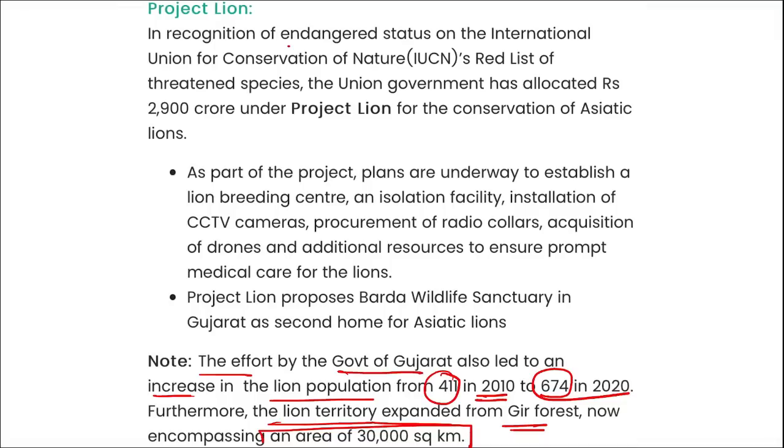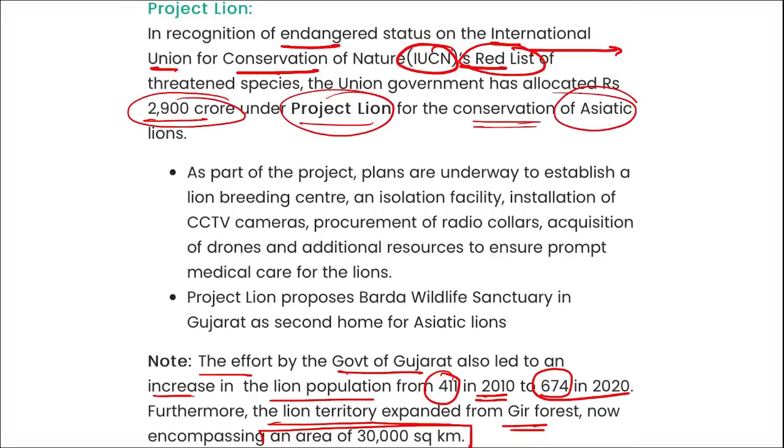Right? And in recognition of the endangered status on the IUCN's red list, that is the International Union for Conservation of Nature, they release this red list, and this is the list of endangered animals. Correct. And under this, the government has allocated 2,900 crore rupees for Project Lion for the conservation of Asiatic lions.